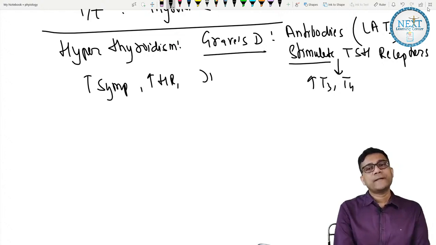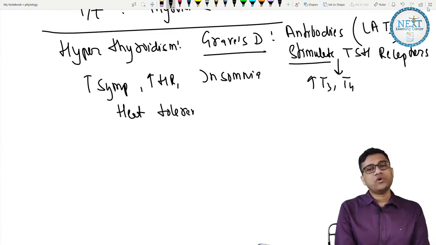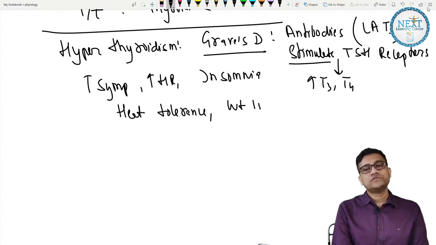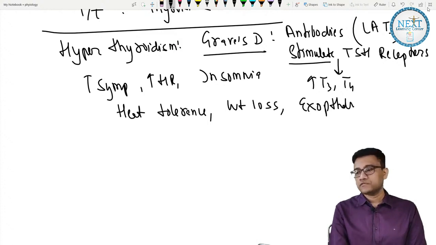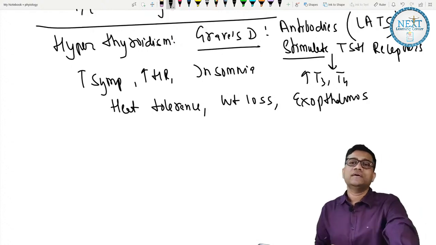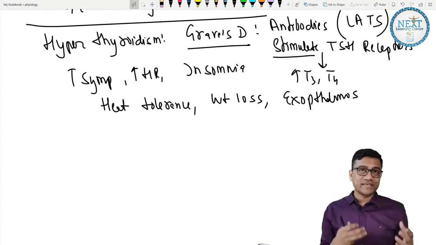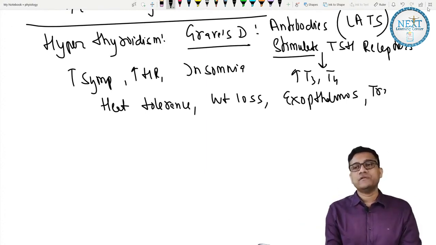increased heart rate, insomnia, palpitations, then heat intolerance. They want AC, they cannot stay in a hot environment. There is weight loss, then exophthalmos. Exercise, honey, the best way to increase BMR is exercise. If you do exercise, BMR will obviously increase.